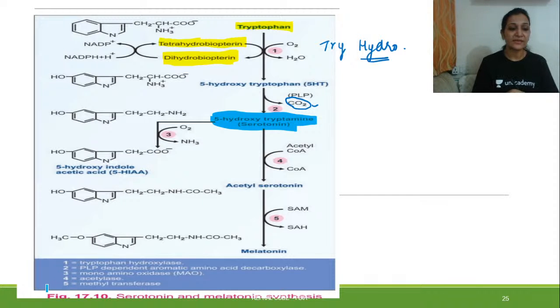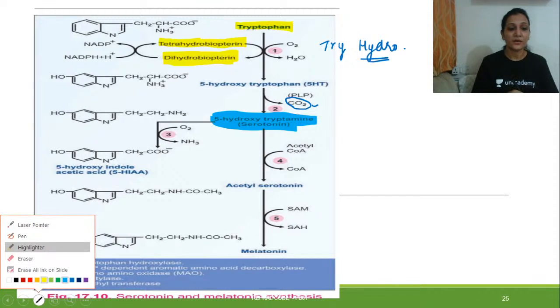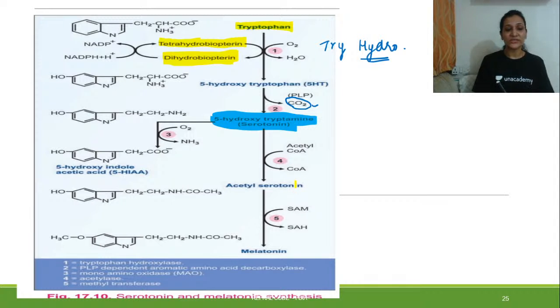And as I said, the formation of melatonin and serotonin is just linked. So taking the process ahead, there will be an expenditure of acetyl-CoA, and there will be addition of an acetyl group to the serotonin, and it will form acetyl serotonin. The enzyme that is responsible for this kind of reaction is acetylase. So let's write the name of the enzyme over here, acetylase. This is the enzyme which is participating in the process.